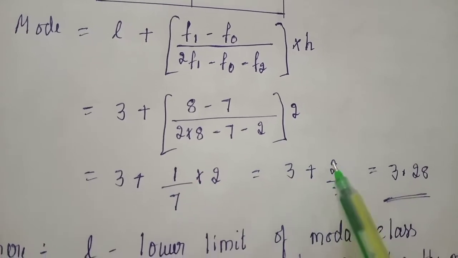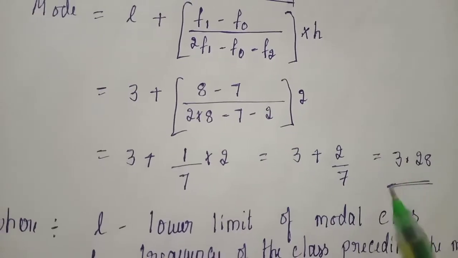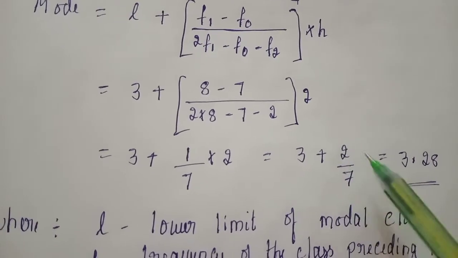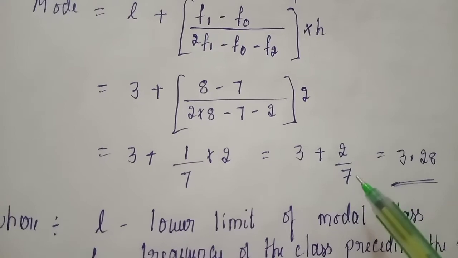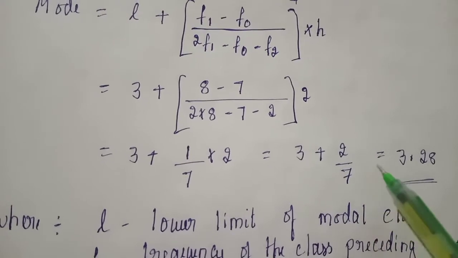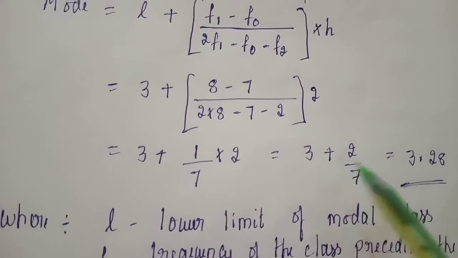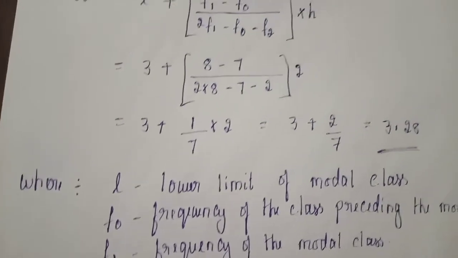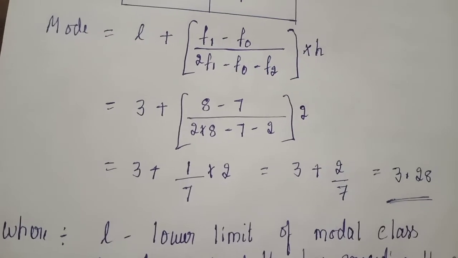So 3 plus 2 by 7. When you divide 2 by 7 you get a non-terminating repeating decimal, so take at least up to 2 decimal places and add it to 3. So the answer is 3.28. So what is the mode? The mode is 3.28.